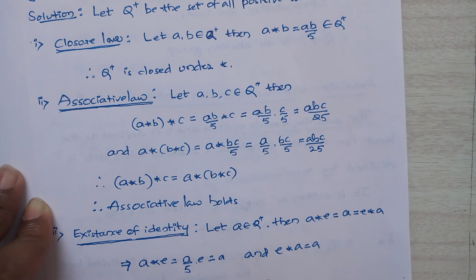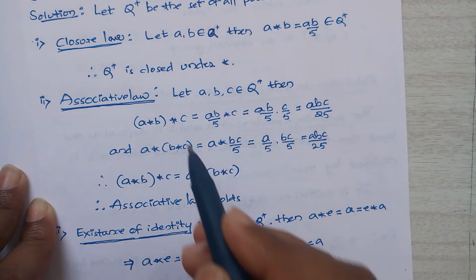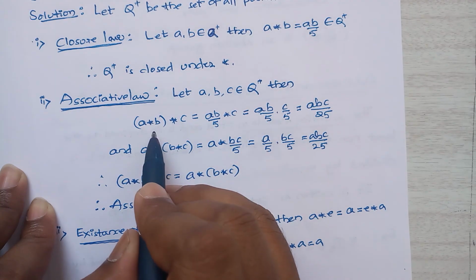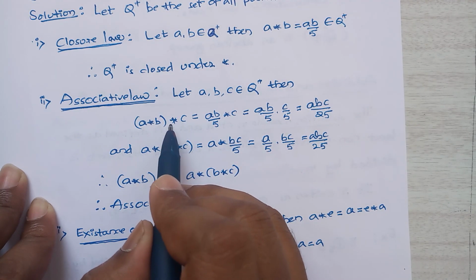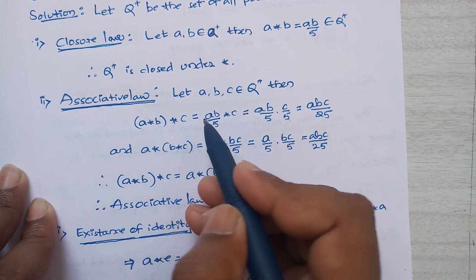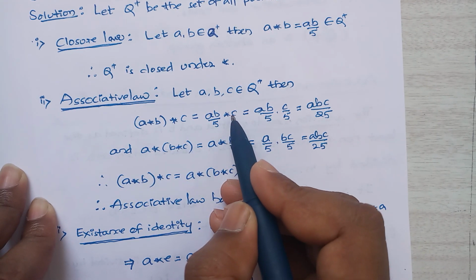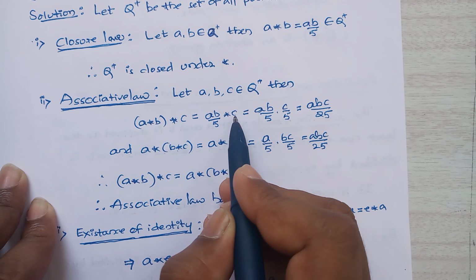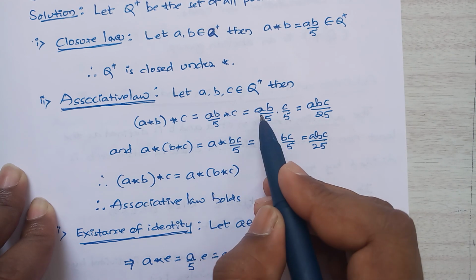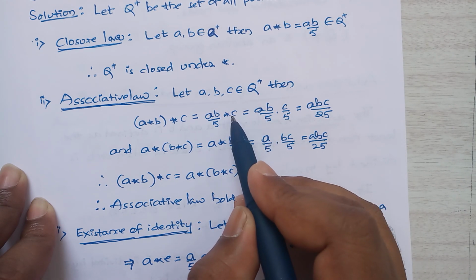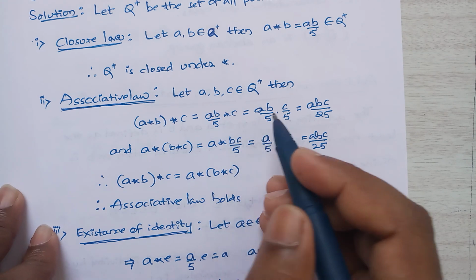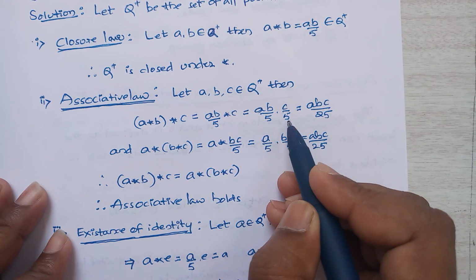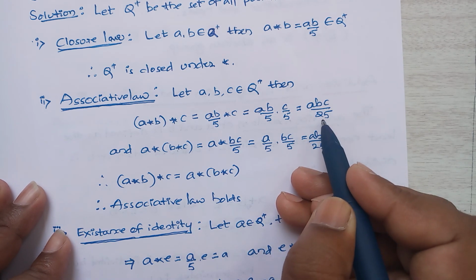Next, associative law. Let a, b, c belong to Q plus. Then (a star b) star c is equal to ab by 5 star c, because a star b is ab by 5. So this is equal to ab by 5 into c by 5, where multiplication is a binary operation, which is abc by 25.